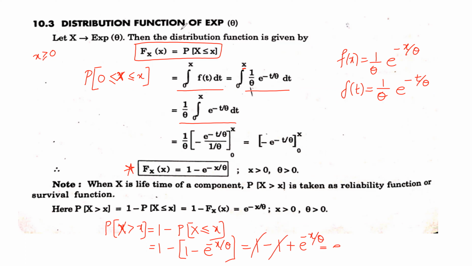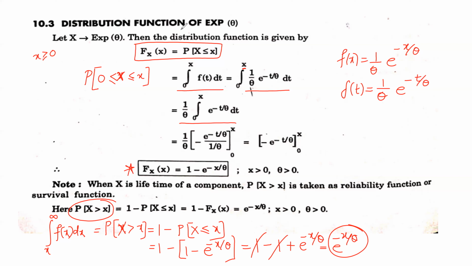So we get e raised to minus x by theta. So the probability for X greater than x, that is x to infinity, is nothing but the integral from x to infinity of f(x) dx, which gives e raised to minus x by theta. So this you have to remember.